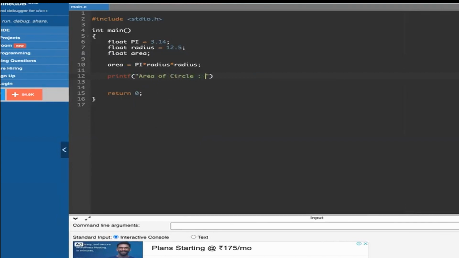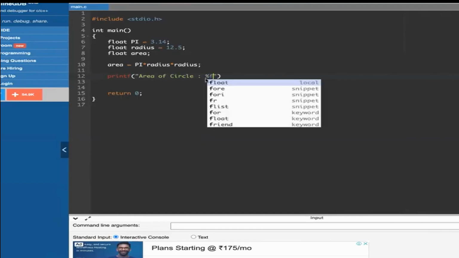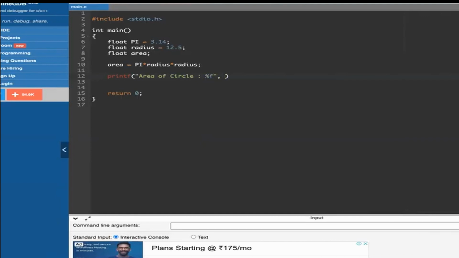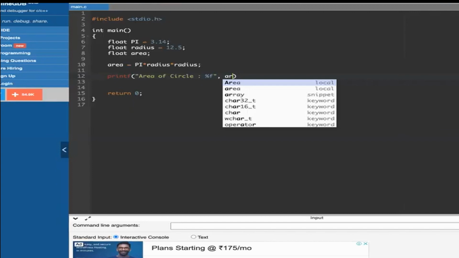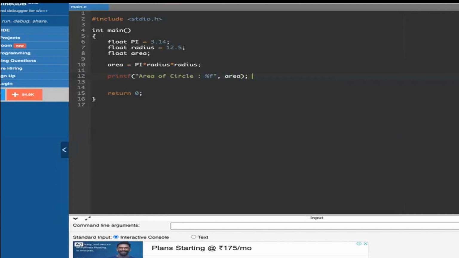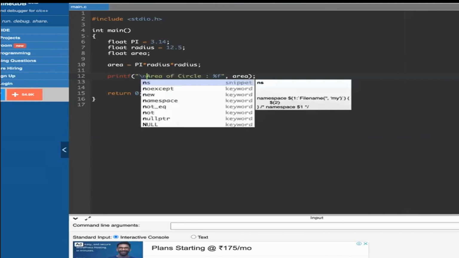Since it is a float value and I want to print the value from memory using area, I will use %f, and then I will write the variable name. That variable name is this. It will print my area. So that everything is printed on a new line, I write the newline character.